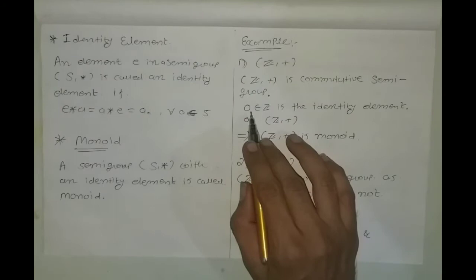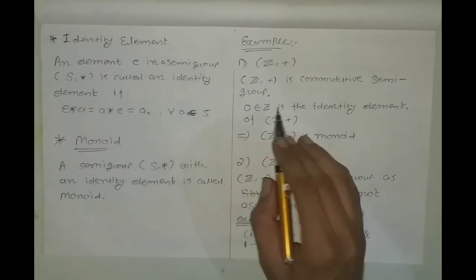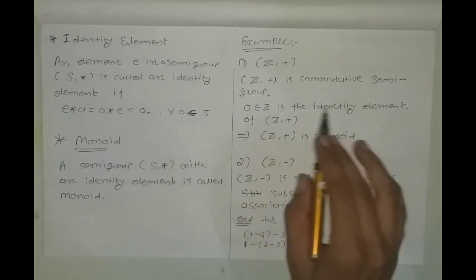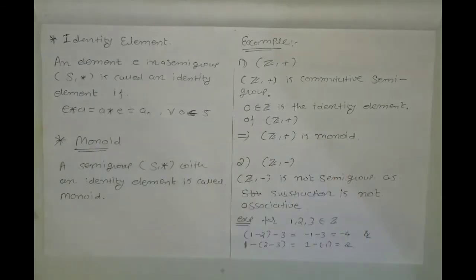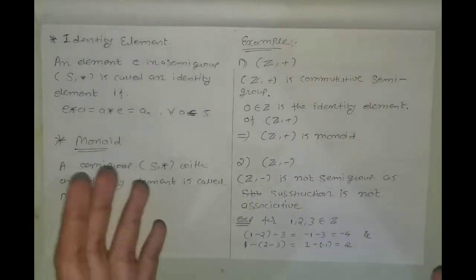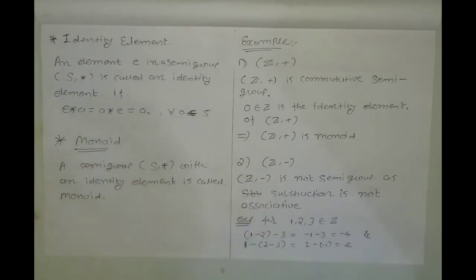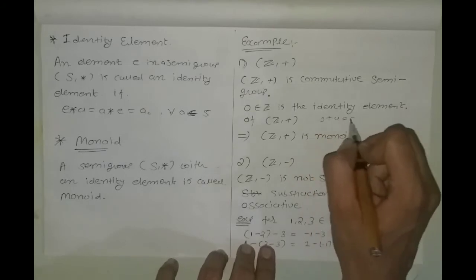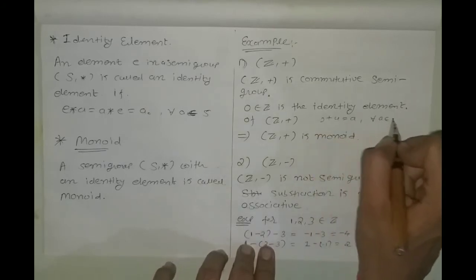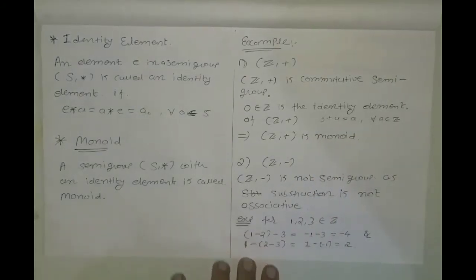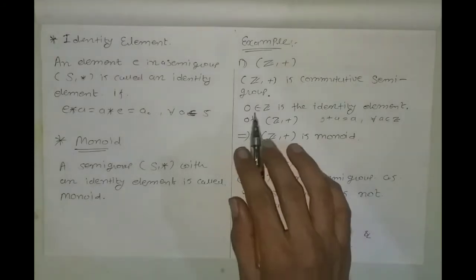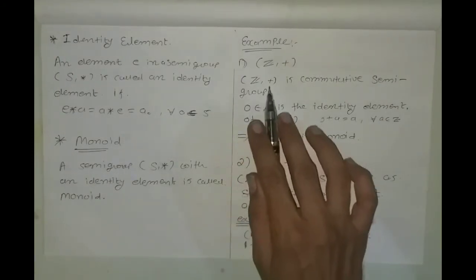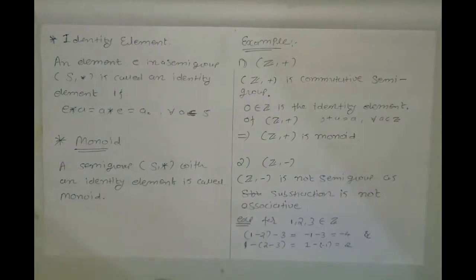Now if we consider 0 from Z, then 0 is the identity element of (Z, +), because we all know that 0 plus any integer is equal to the same integer, that is, 0 plus A is equal to A for all A belongs to Z. So we get the identity element 0 in the semigroup (Z, +). So (Z, +) is a monoid.